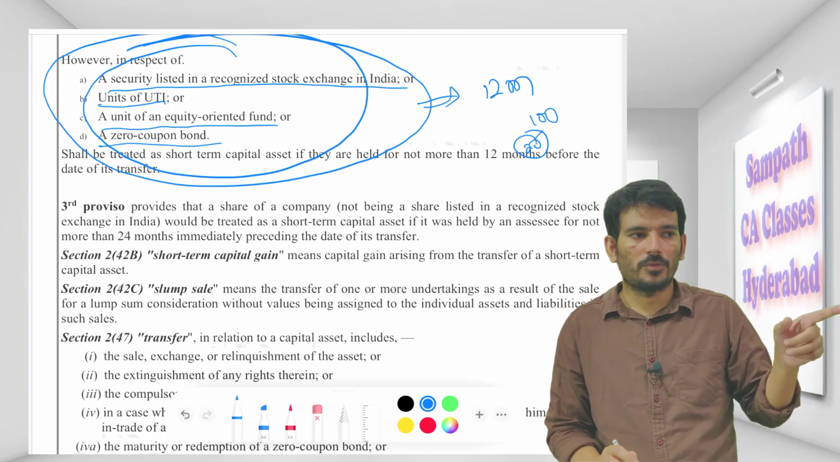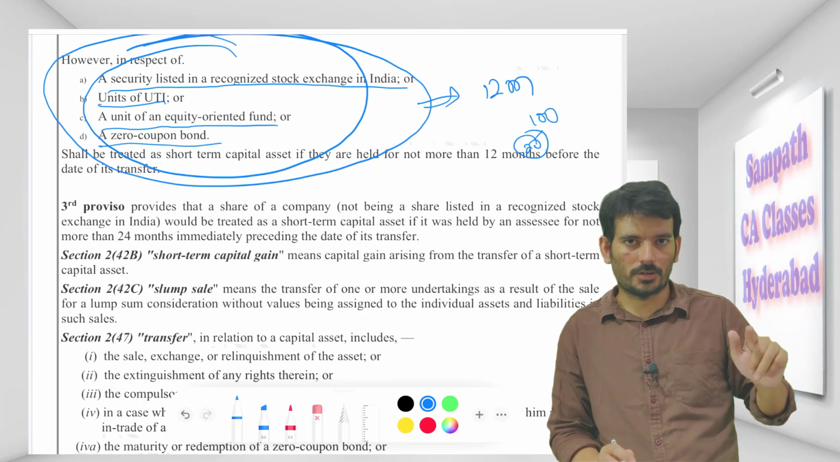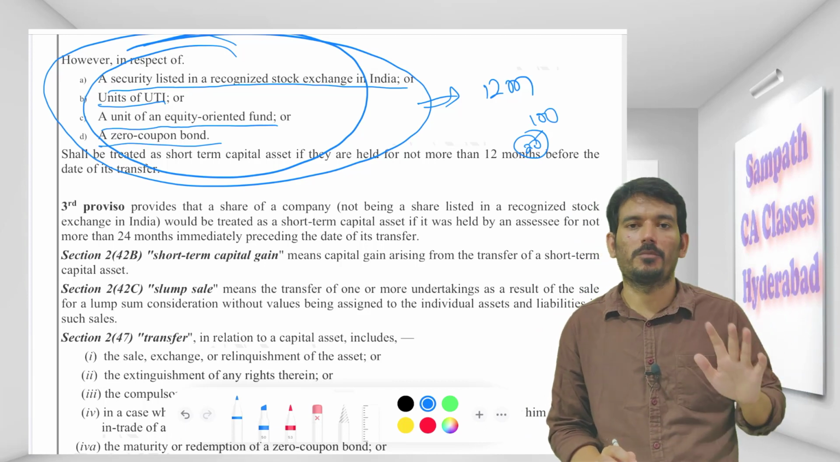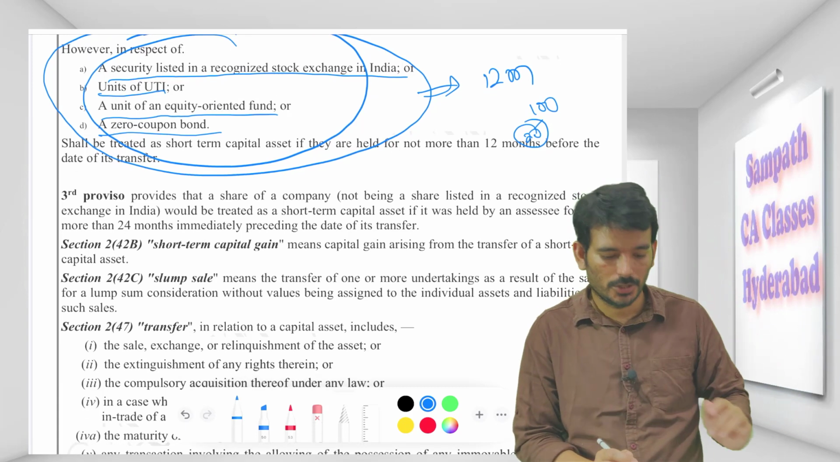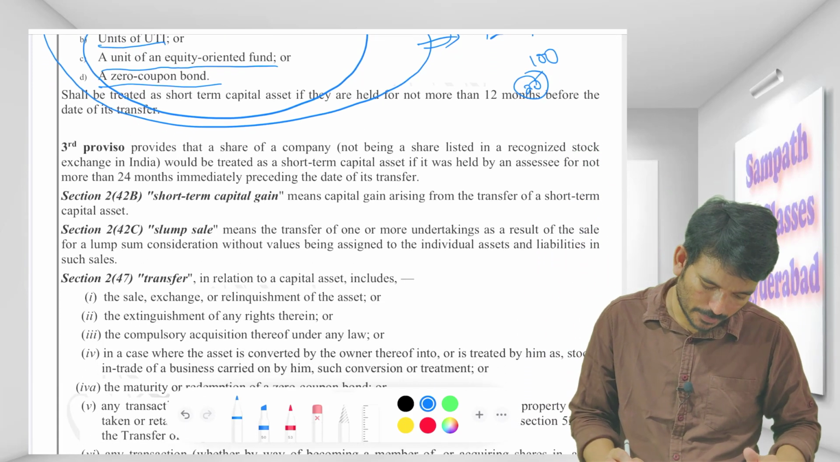So now, for this to be called short term, the holding has to be more than 24 months. For a listed share, it's only 12 months, but for an unlisted share, it is 24 months. Okay, so keep that in mind.